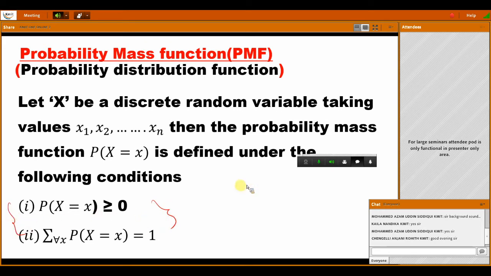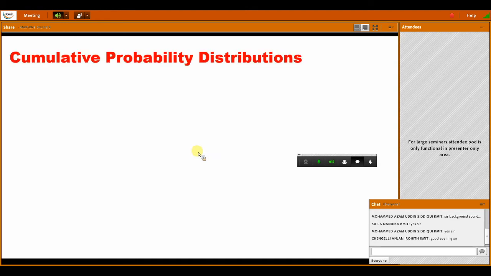What are these conditions? First, probability is greater than or equal to 0, that is, P of X is greater than or equal to 0, and second, the sum of probabilities is equal to 1. These two properties are called the probability mass function conditions.